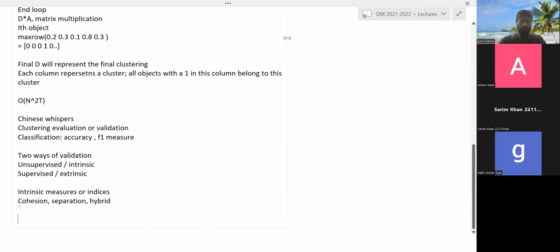When we say they are based on cohesion, then the measure basically quantifies the closeness of objects or the similarity of objects. When we say separation, it is basically quantifying the dissimilarity or the distance of objects. And hybrid measures would typically involve both of them, usually as a ratio, or as a difference. Cohesion on top, separation at the bottom, and this ratio has to be small for the cluster to be good. Okay.